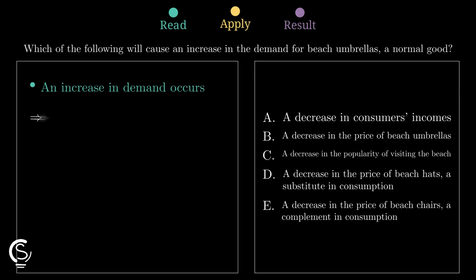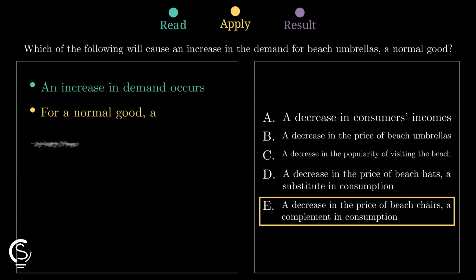Beach chairs and umbrellas are complements. When chairs become cheaper, demand for umbrellas increases. This makes option E the correct choice for higher demand.